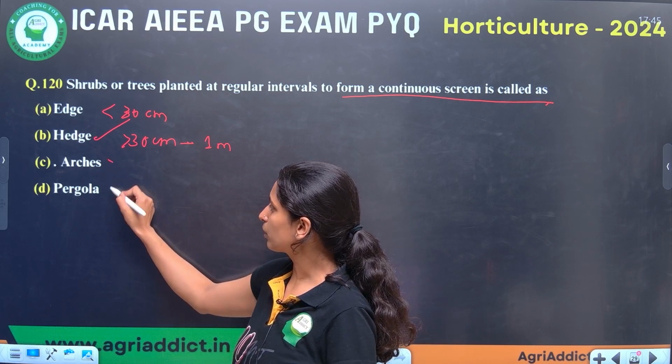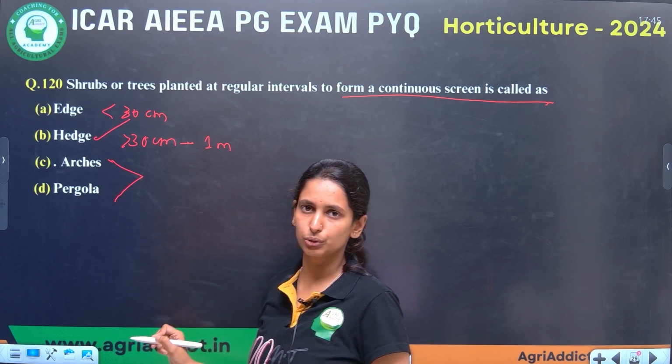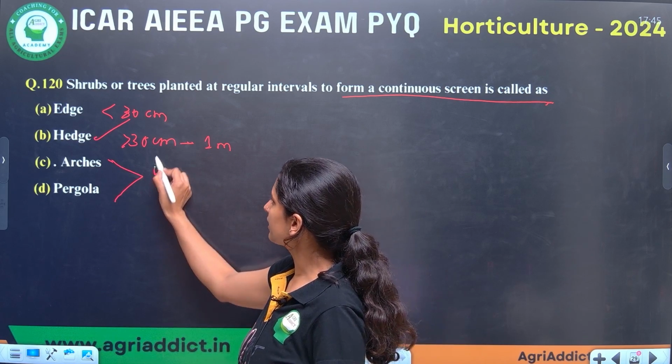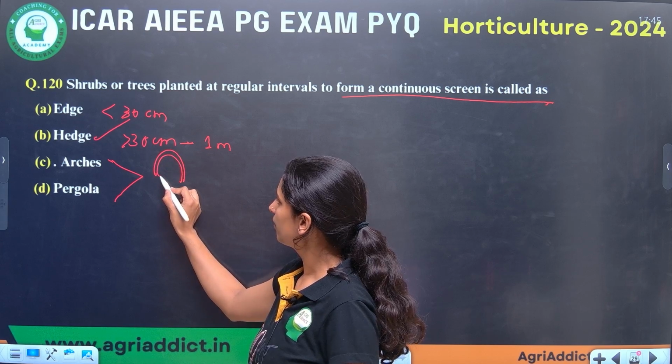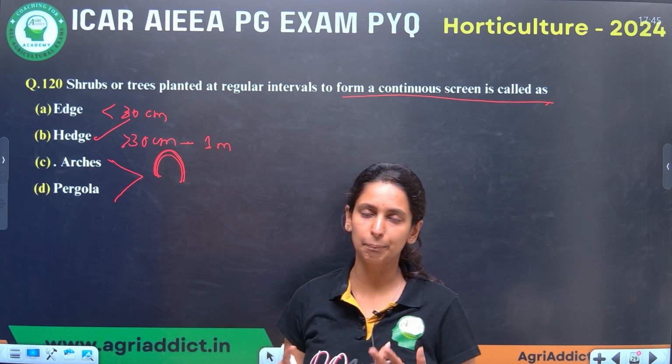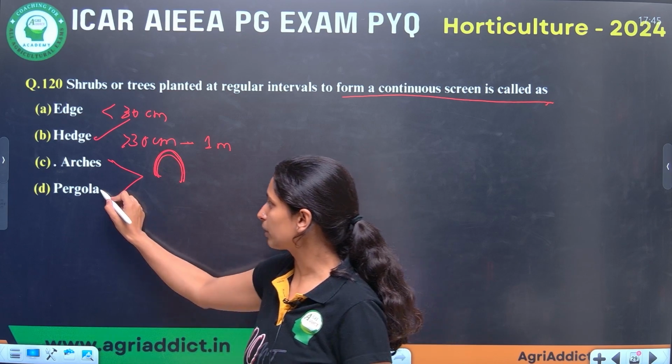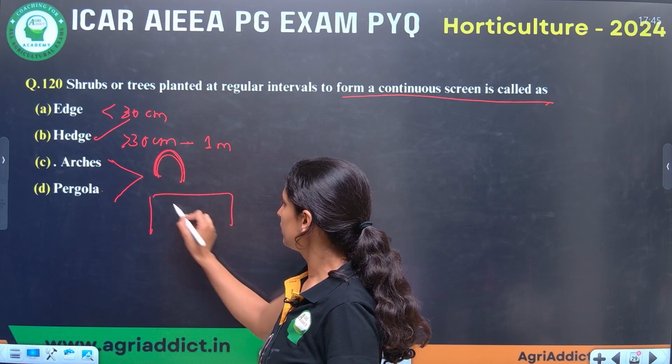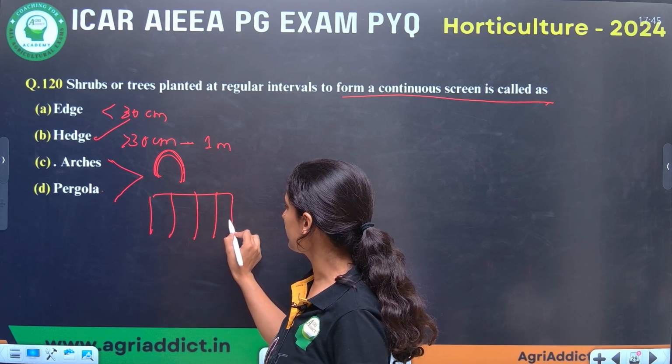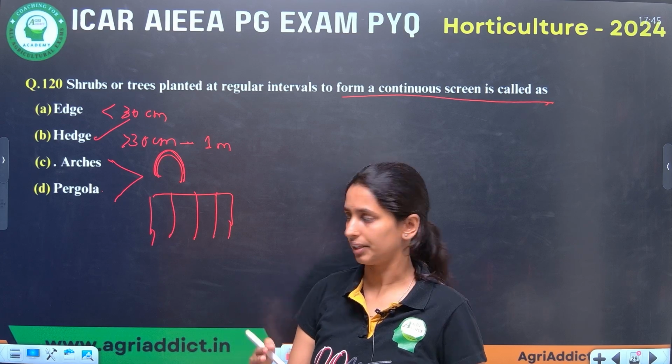Then arches and pergola, where mainly climbers are used. Arches use a single creeper. But in case of pergola, there will be a line of plants. They will plant many creepers to create a mass effect.